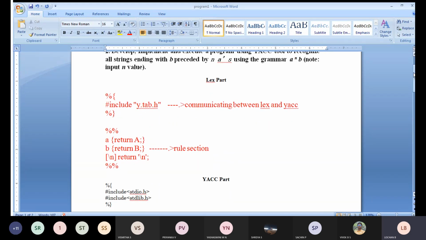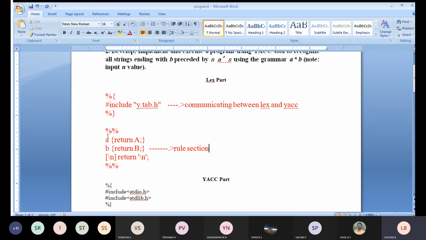To encounter the character a, I will use small a, which will return capital A. To encounter the character b, I will use return B. Backslash n is used for encountering a new line character.